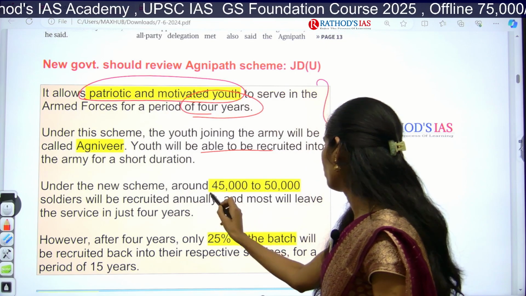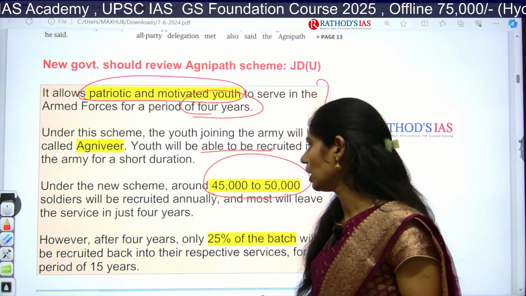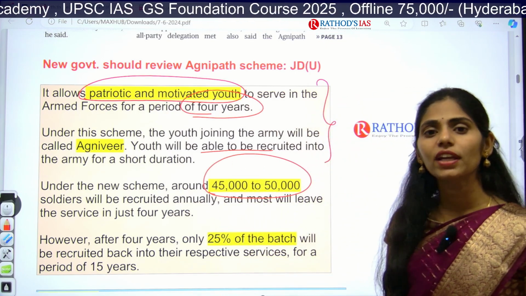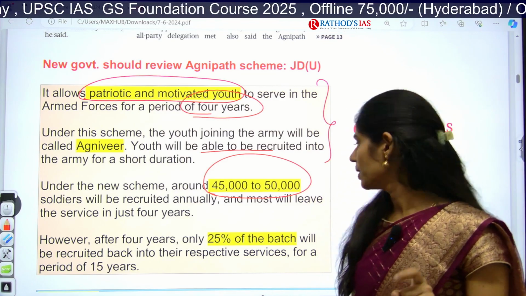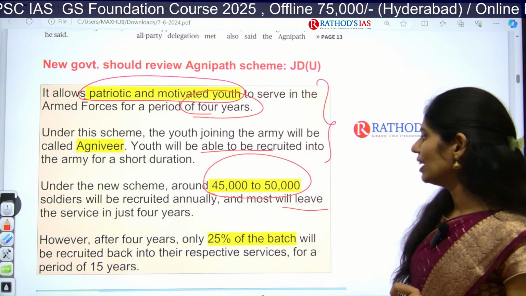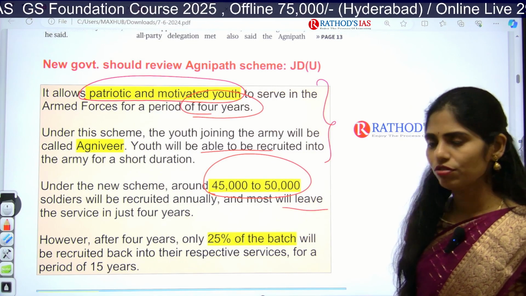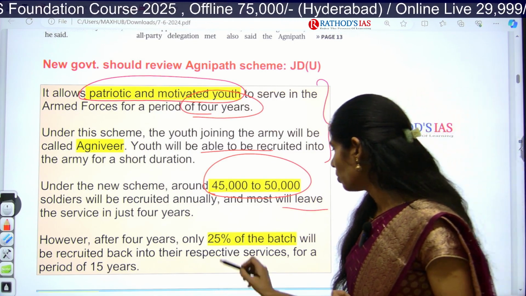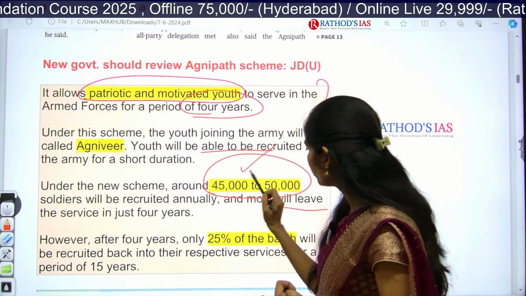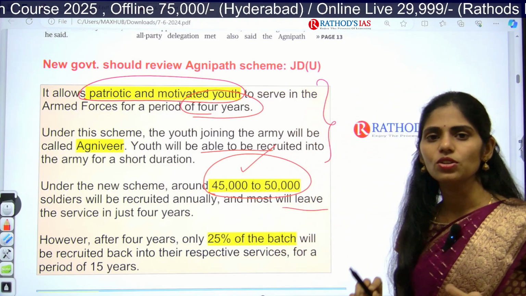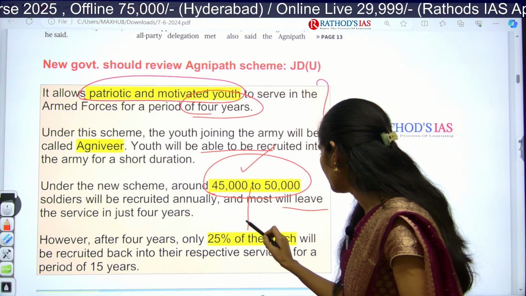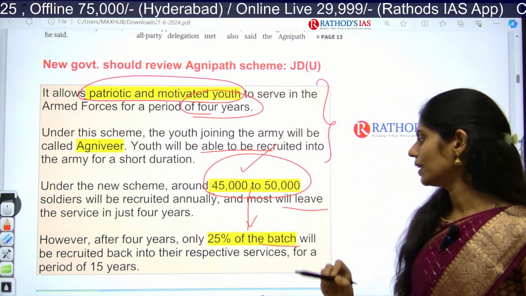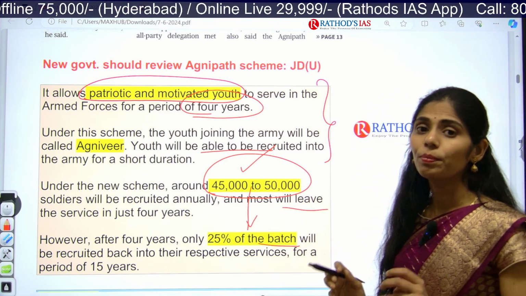It will be around 45,000 to 50,000 soldiers, recruited every year, that is annually. Most of them will serve just for 4 years. Out of these 45 to 50,000 soldiers who are recruited, 25% of the batch will be recruited back, those who are performing well.